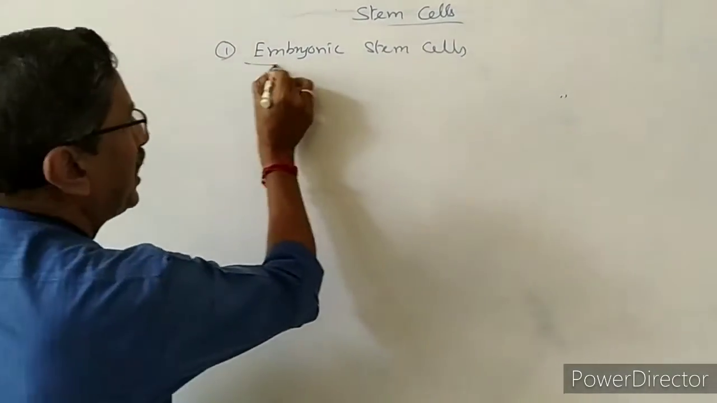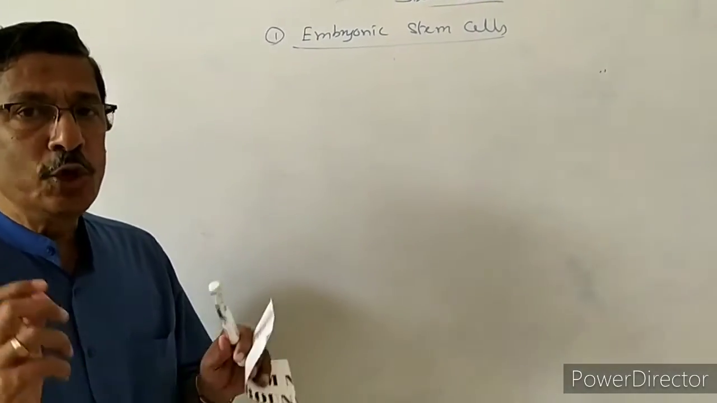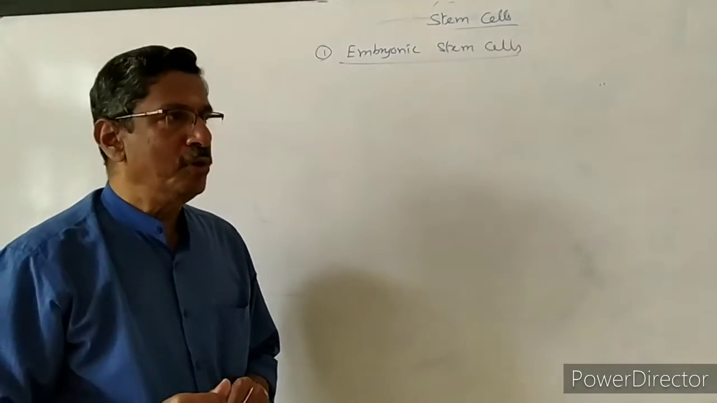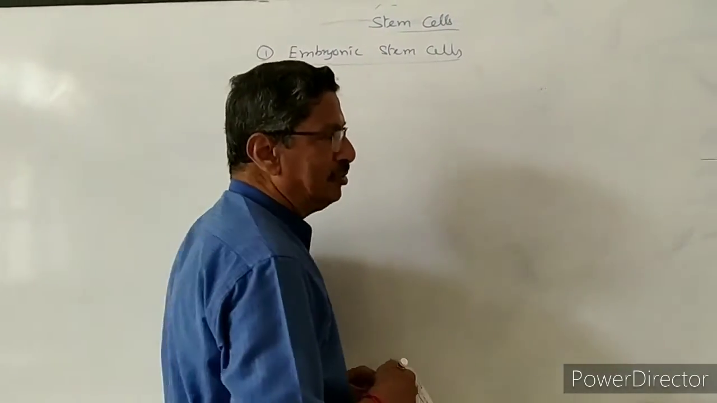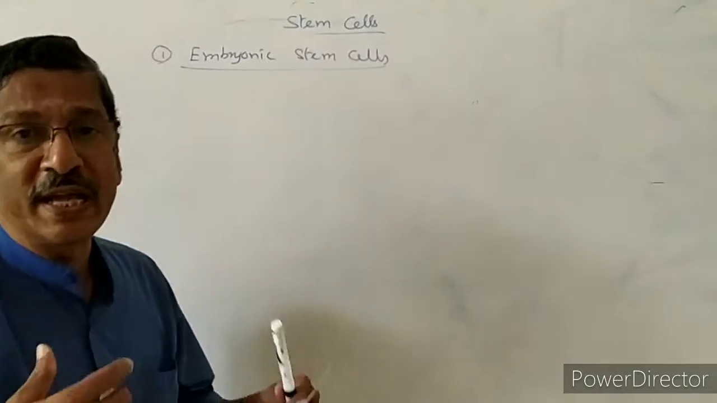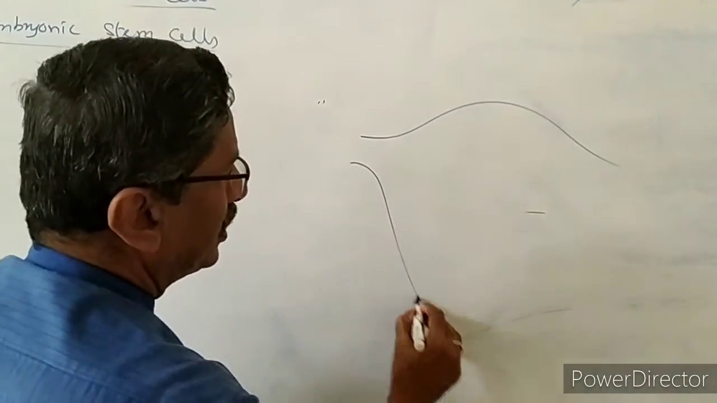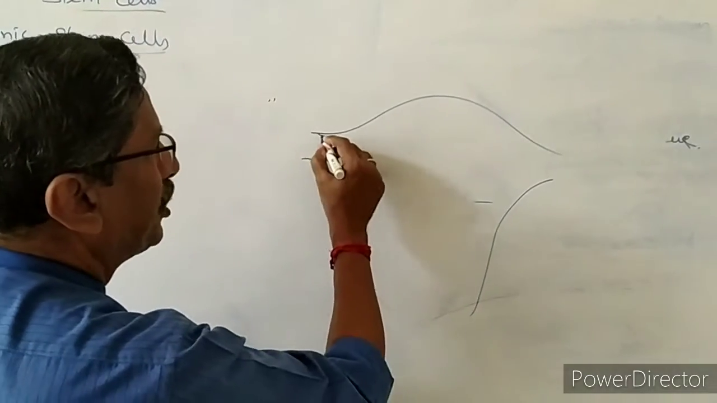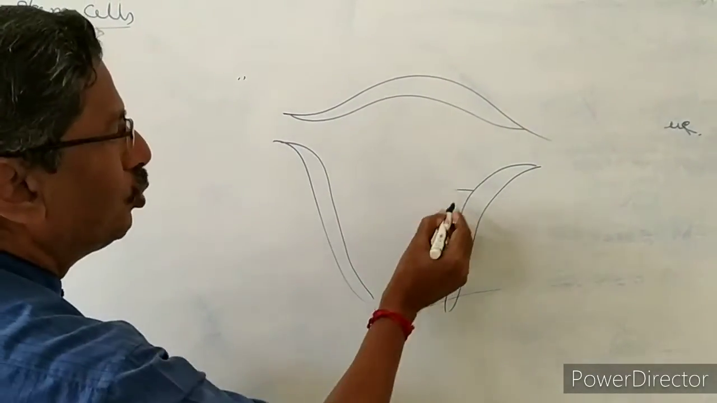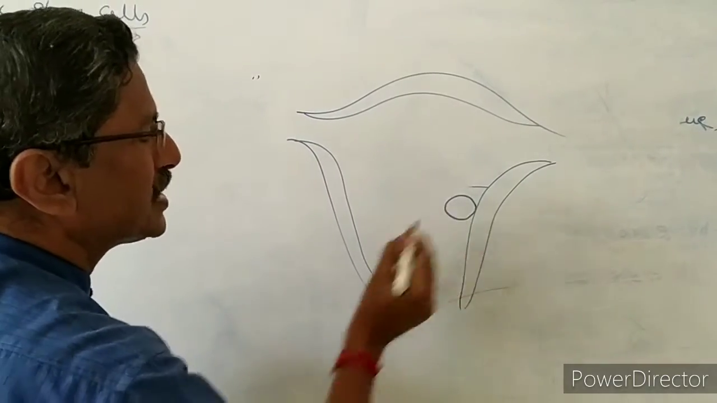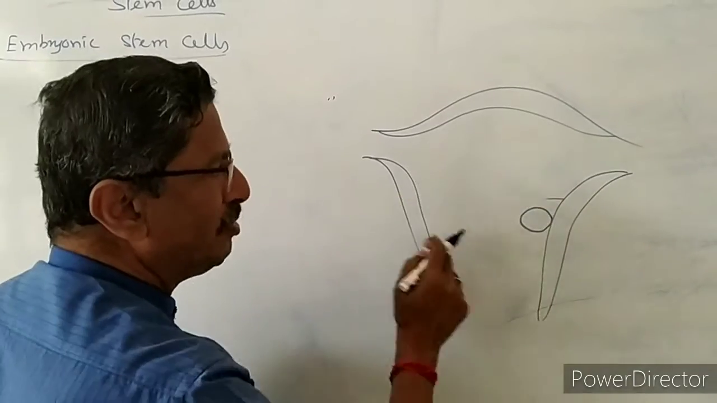Okay. Now first I'll explain about embryonic stem cells. Assume that in the human body there is a zygote, a fertilized egg, in the uterus of the mother. Now this is the uterus, and we have already studied the reproductive system. In this uterus, one fertilized egg is coming and attaching to the wall of the uterus, either here or anywhere.